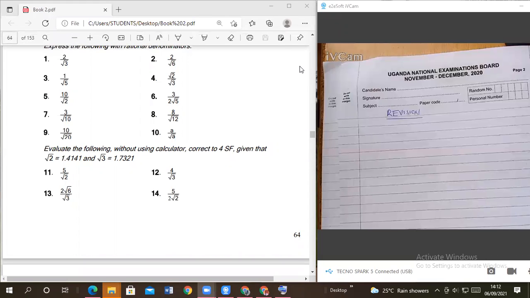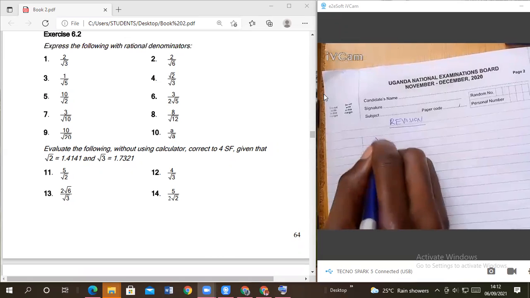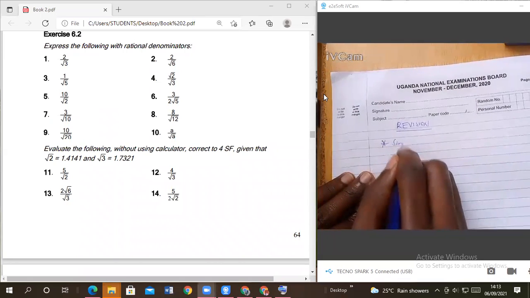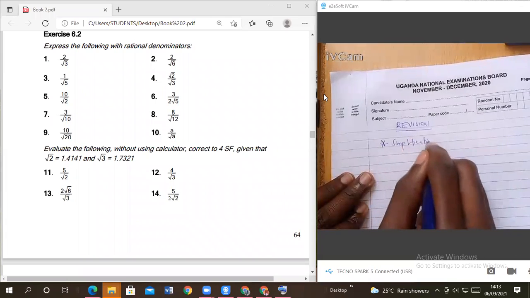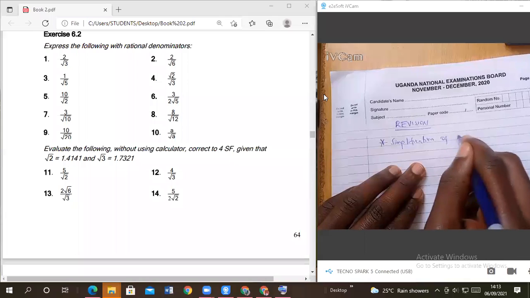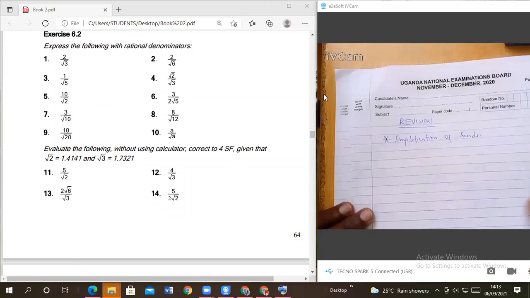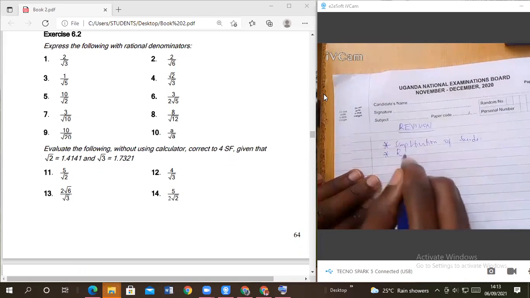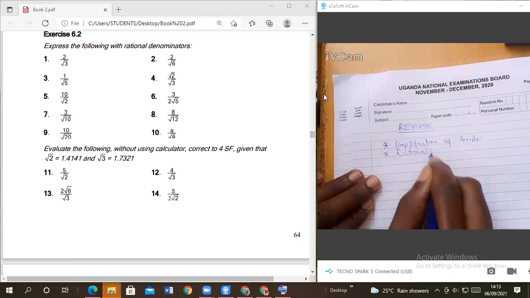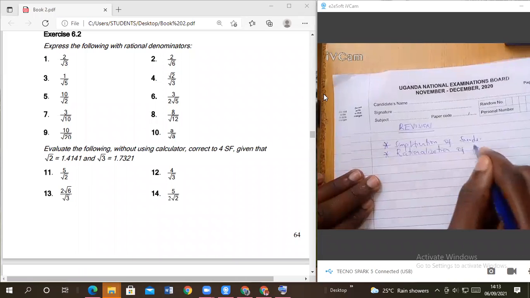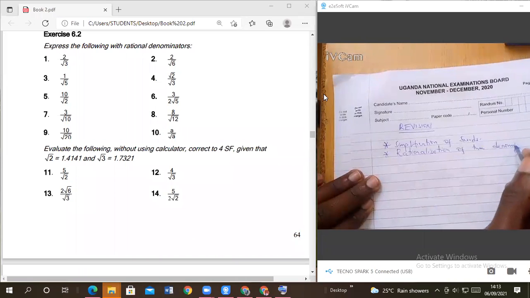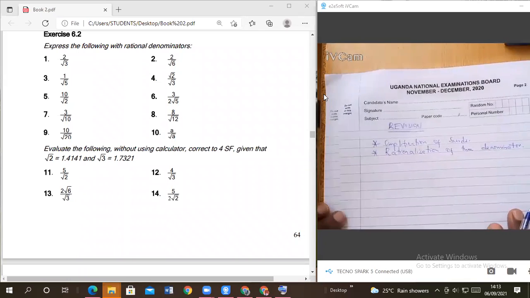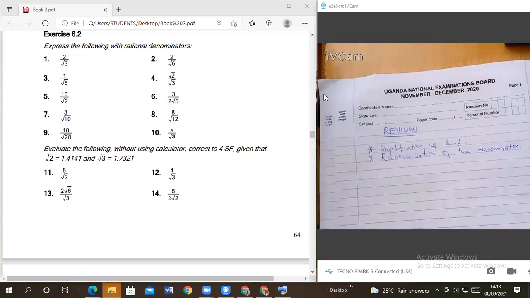Good. So we look at simplification of Surds. That's what we discussed at the time. We also look at rationalization of the denominator. Those are the two basic things under Surds. So we are going to look at how we simplify and how we rationalize Surds.